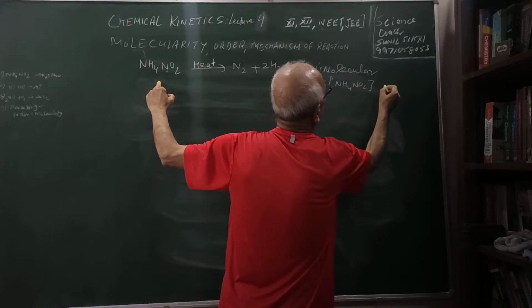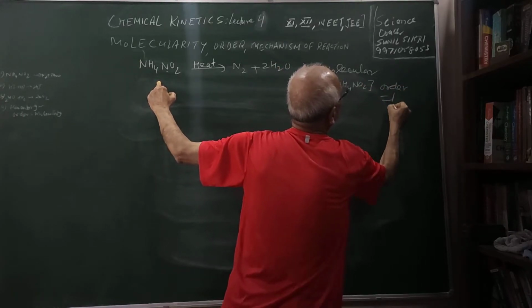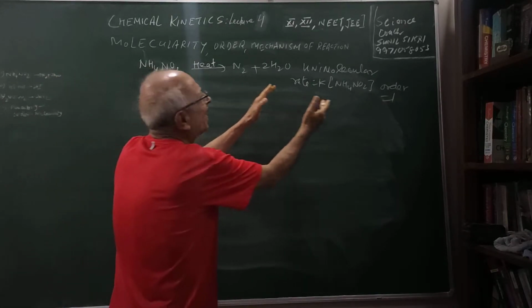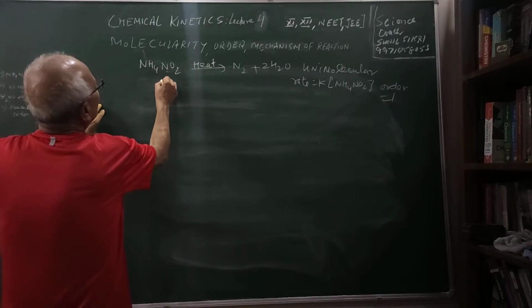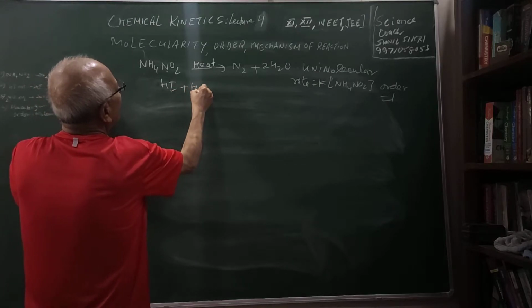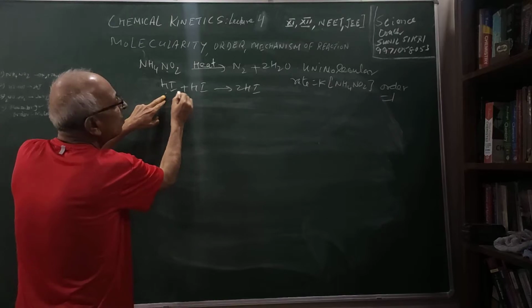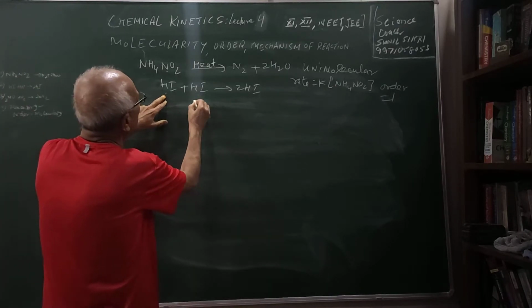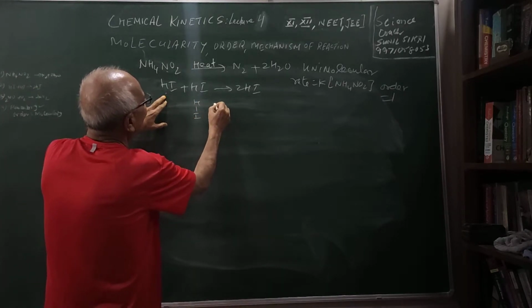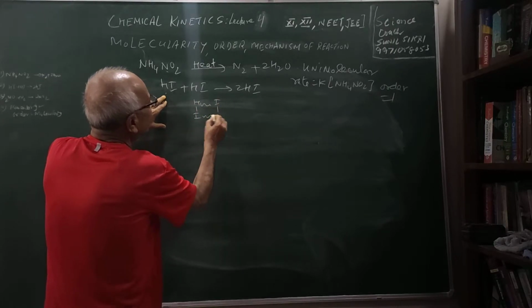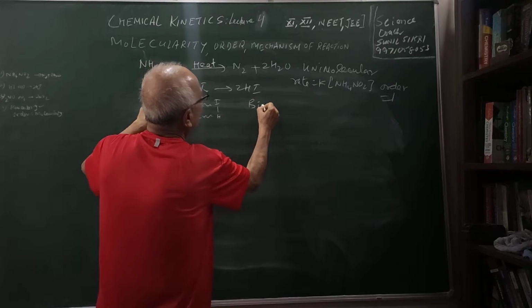So this order is also 1. So in an elementary step, I am finding that the molecularity and order are the same. For example, in another reaction, HI plus HI gives 2HI, two molecules of HI are colliding, and the collision is coming something like this.